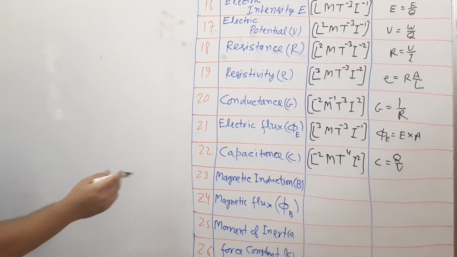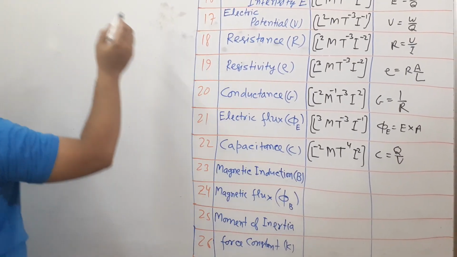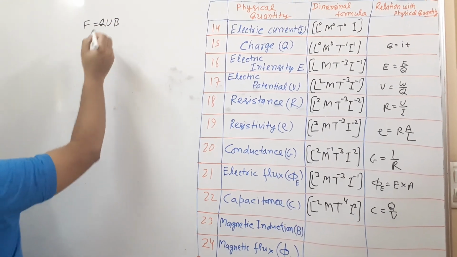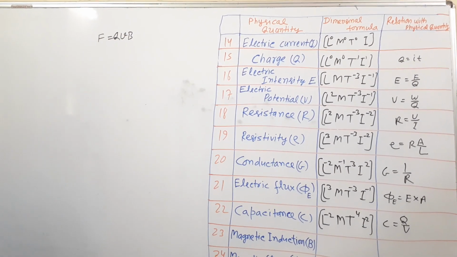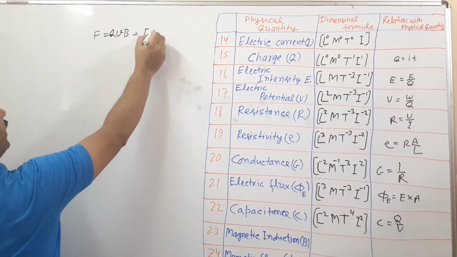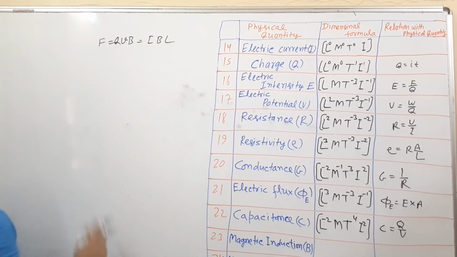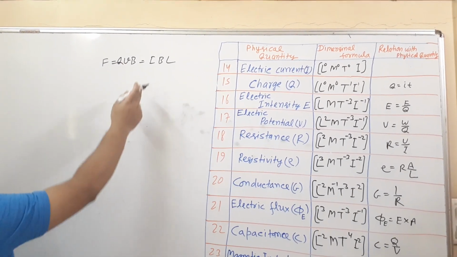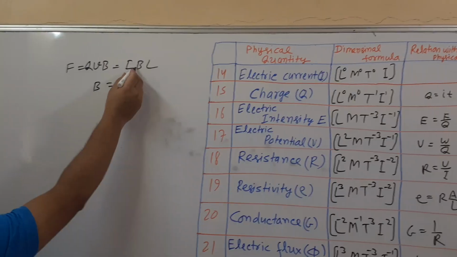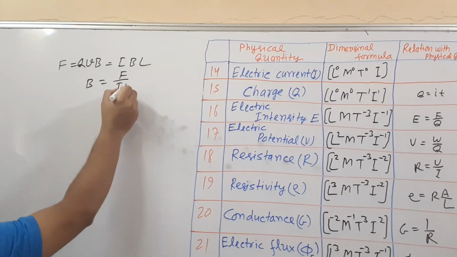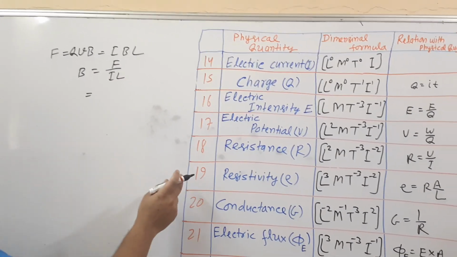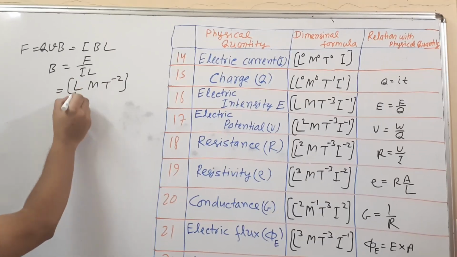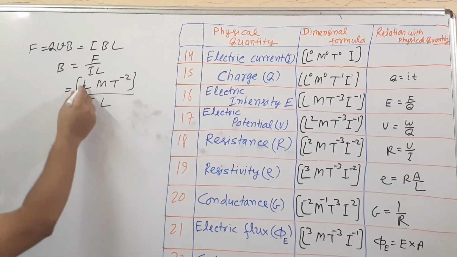See here, magnetic induction. F is equal to QVB, where V is velocity, or F is equal to IBL. Either formula we can use. It is better to use B is equal to F upon IL. Force is L M T raised to -2, divided by IL.